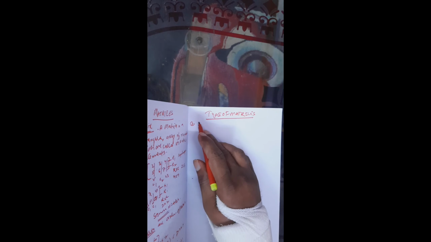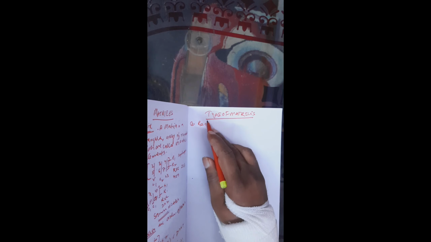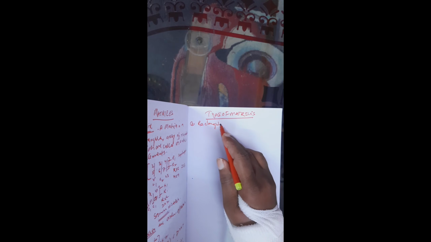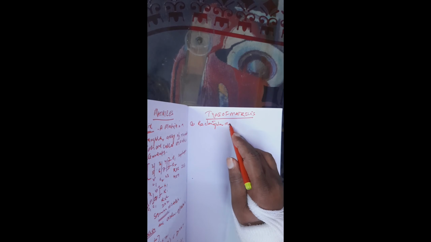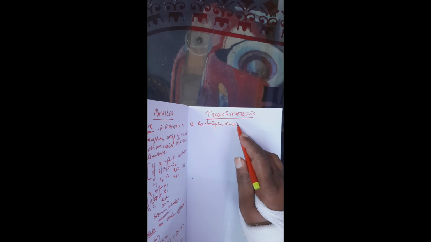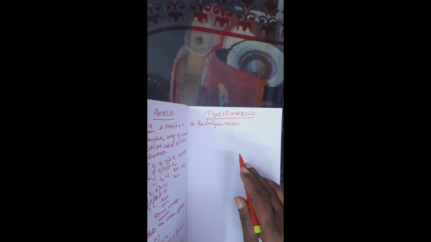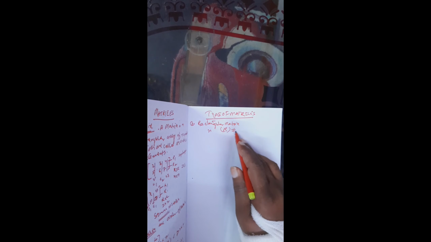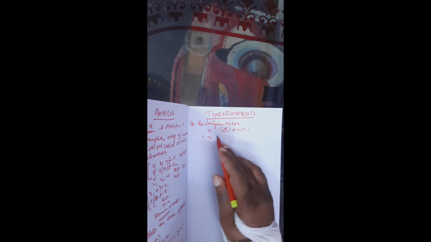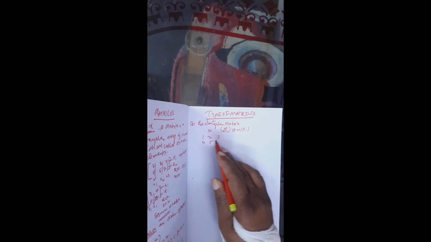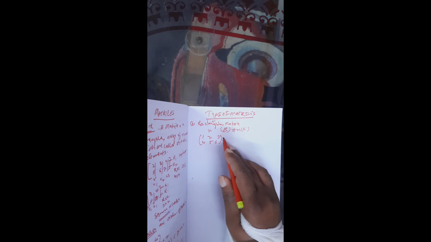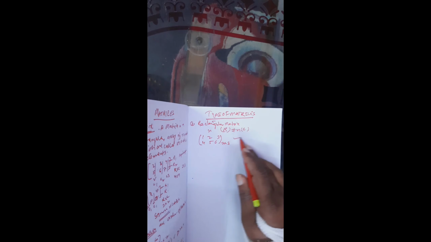First one is rectangular, we have already done. Rectangular matrix means what? A matrix in which number of rows is not equal to number of columns. That means it may be like this. Example, this is there. So, it has 2 rows but 3 columns. So, this is called a rectangular matrix.